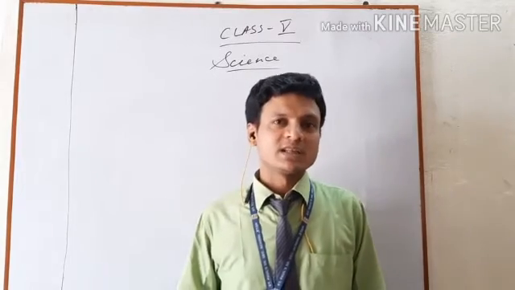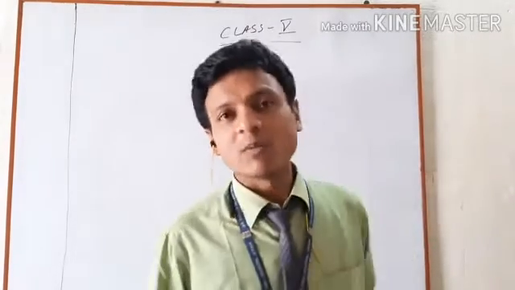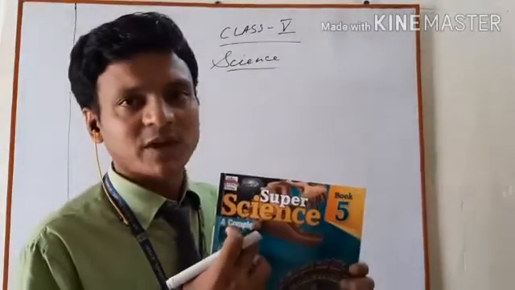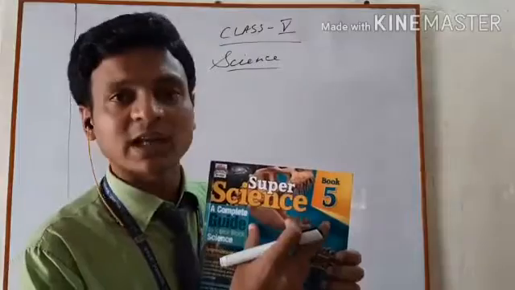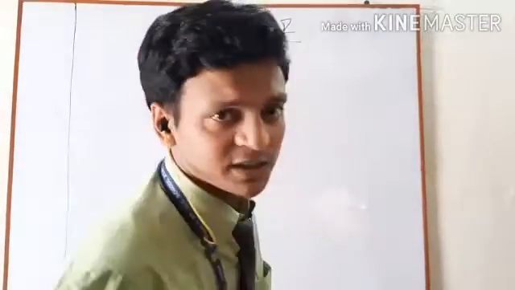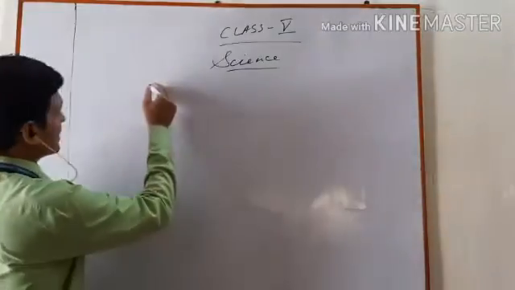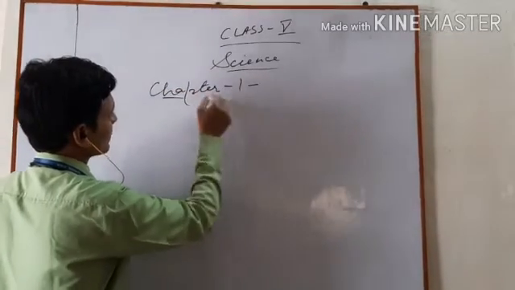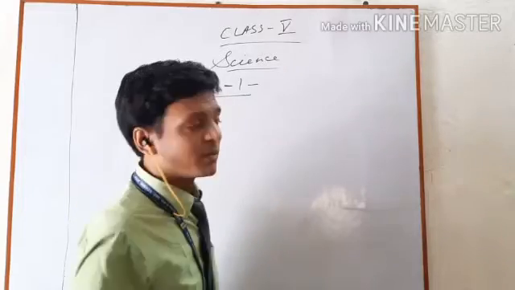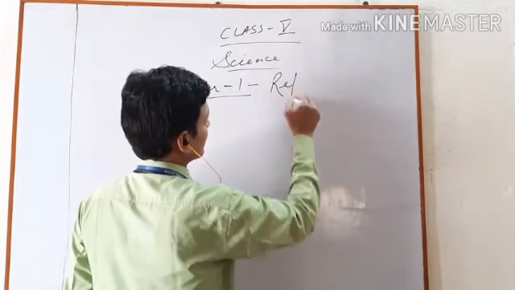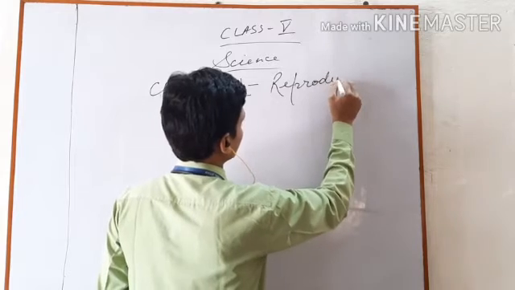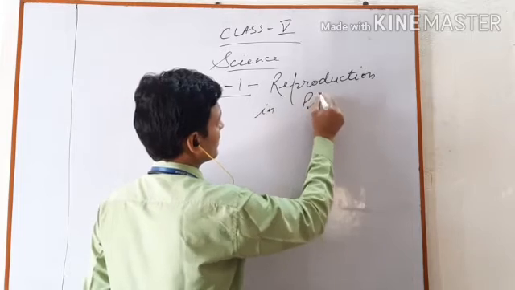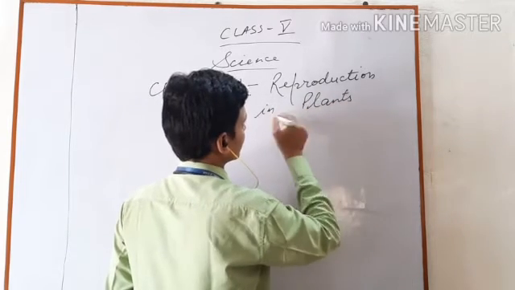I will teach you science with the help of a book, and that is your book, Super Science for class 5. You can see it clearly, Super Science for class 5. Okay students, in this book your first chapter is reproduction in plants.